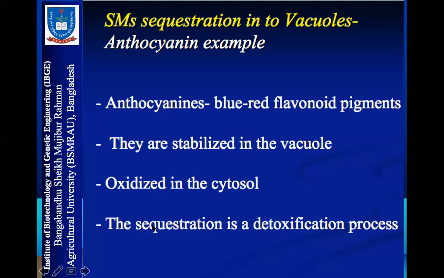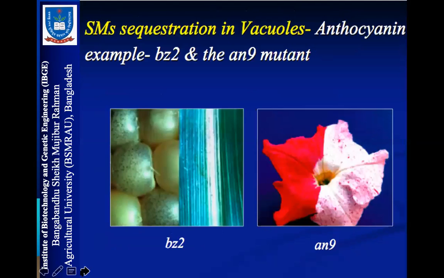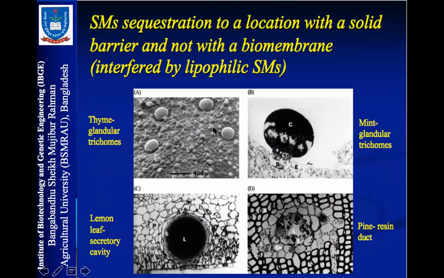But when birds and other predators ingest them, or in the case of plants, when herbivores attack, then these compounds become toxic through saliva or some other enzyme activity. So anthocyanin, I'm not going into detail on this slide because this is a bit advanced biotechnology that we shall discuss later on. Anthocyanin: how people prepared mutants of anthocyanin biosynthesis and proved how they are sequestered. So this is a very interesting slide.